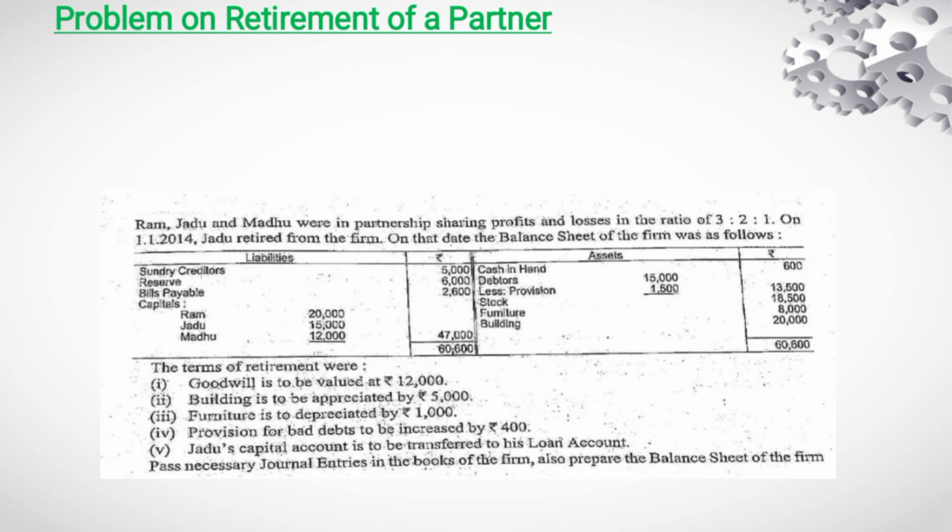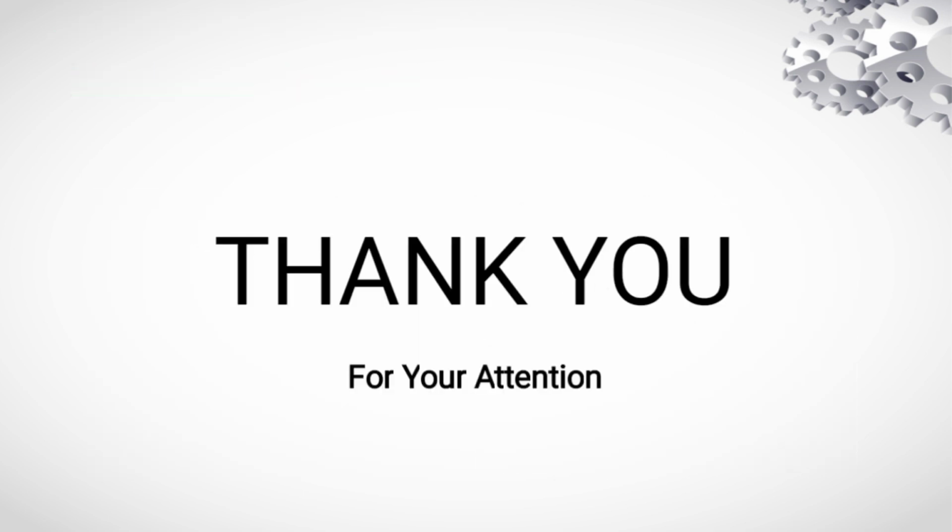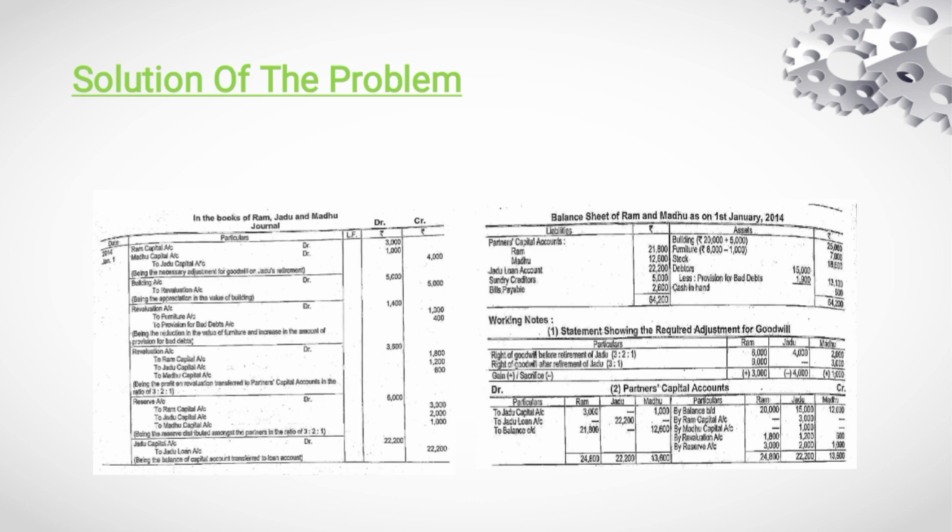Now we are going to see the journal entries of Ram, Jadu and Madhu on the retirement. On 2014 January 1st, Ram's capital account and Madhu's capital account are to be debited, and the amount is to be credited to Jadu's capital account for the adjustment of goodwill.